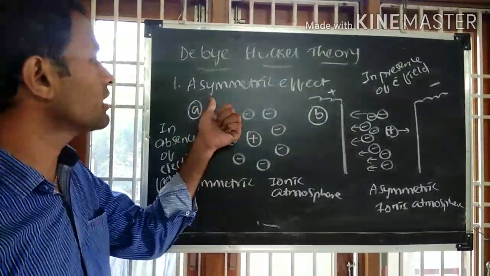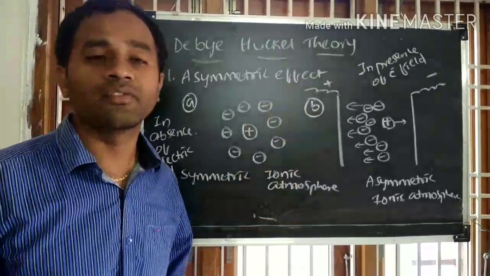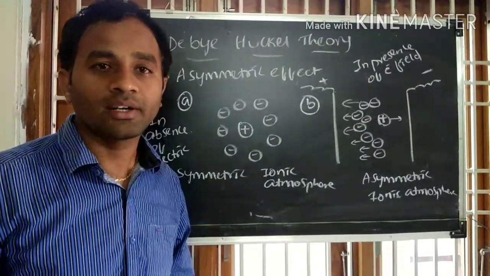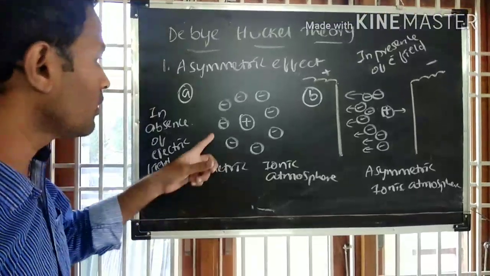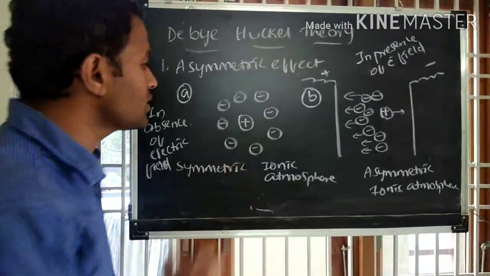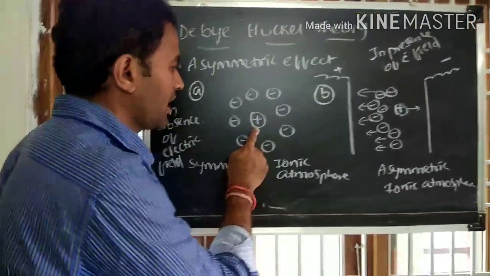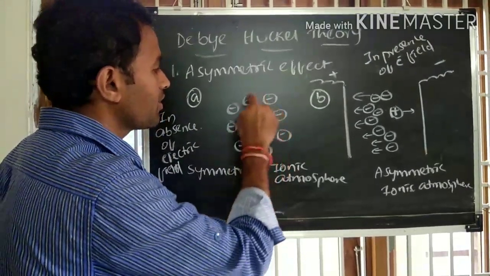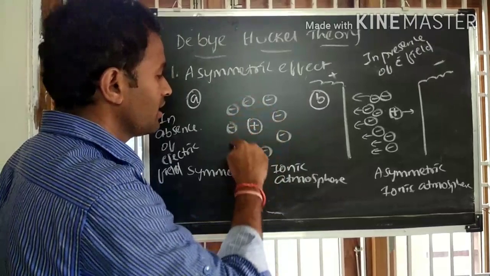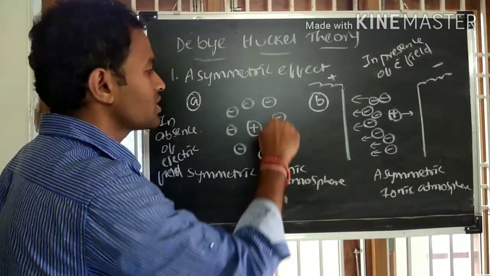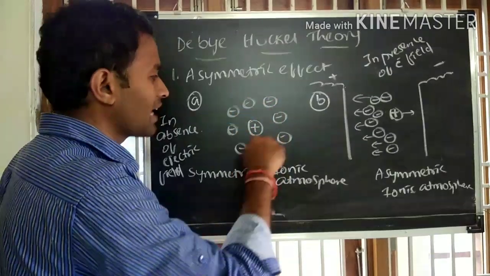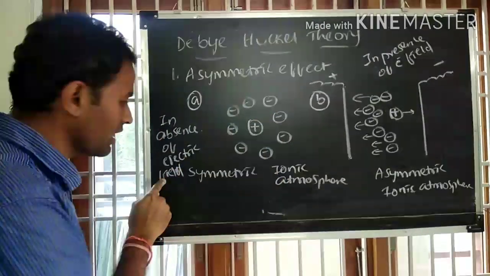So let us discuss how the asymmetric effect will influence the ionic mobility of the strong electrolyte during dilution. We know in electrolytic solution each ion, let us take a cation, will be surrounded by a spherical shape of oppositely charged ions. That means all the oppositely charged ions are arranged in a uniform manner in all the directions in absence of electric field.